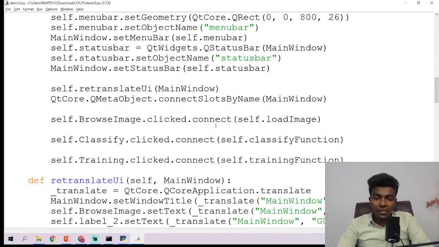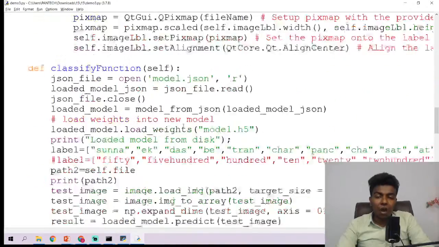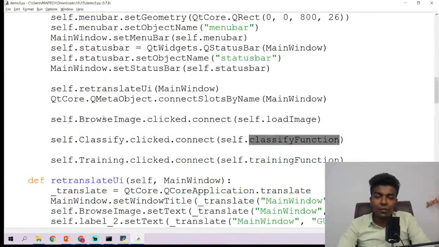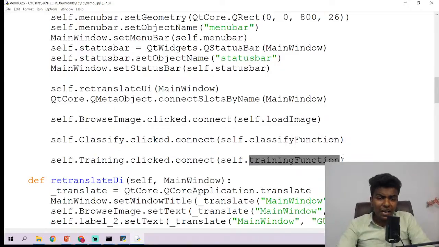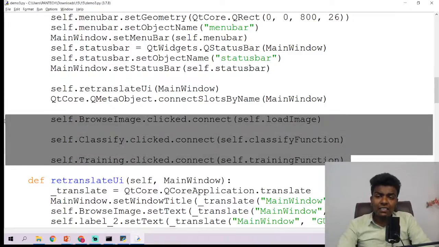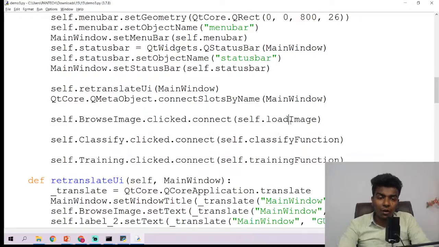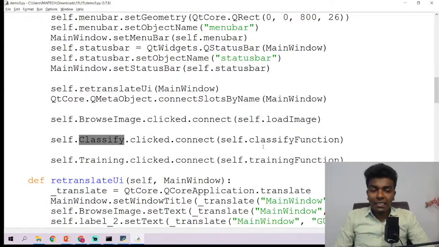Likewise, if a person clicks the classify button, it is going to call the classify function. This is the function call, guys. Later I have written the function definition, but before that, this is the function call. If you click the training button, it is going to call the training function. So these three lines are the buttons' functions. Whenever you click the browse image button, it calls the load image function, and if you click the classify button, it calls the classify function.